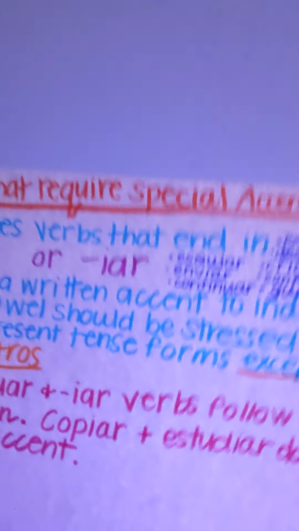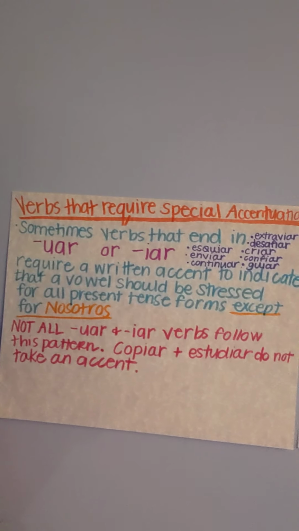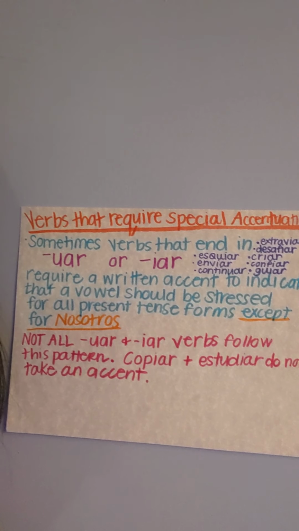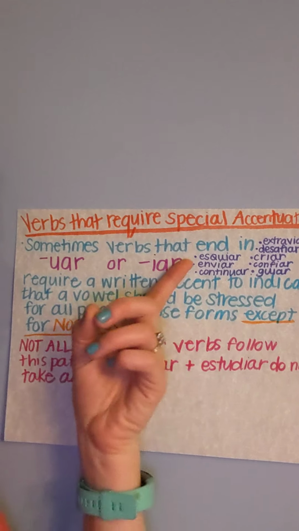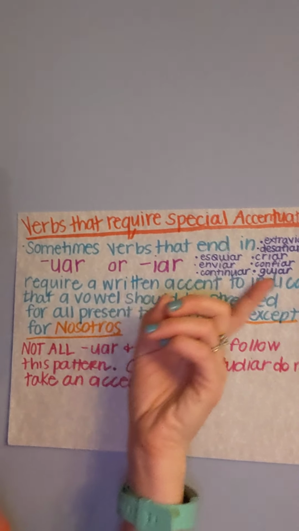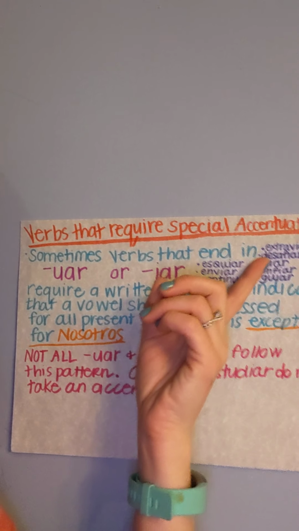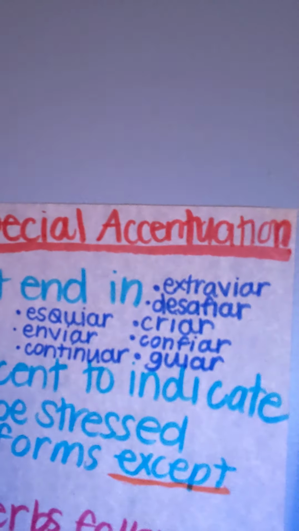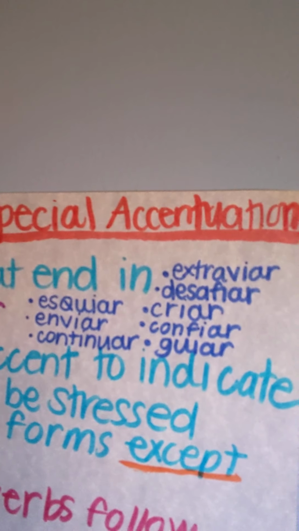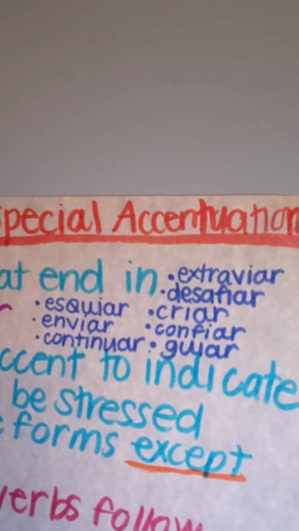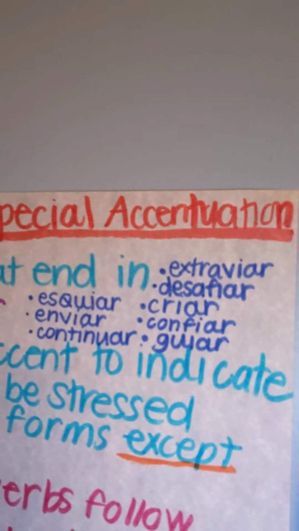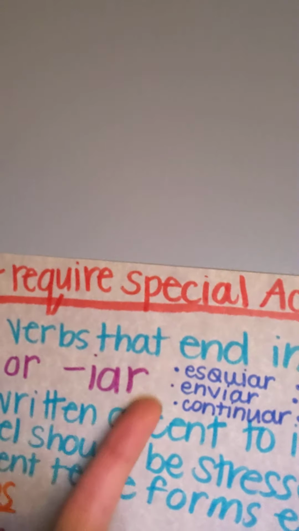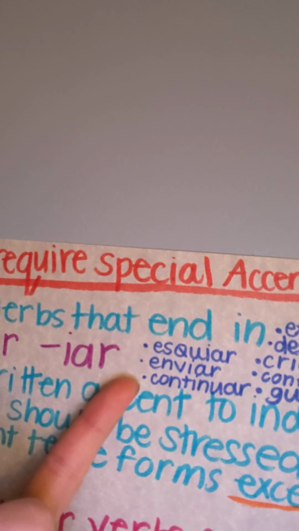So the first cosa aquí that we have, we are going to talk about verbs that require special accents. Sometimes verbs that end in UAR or IAR, and a list of these verbs would be like esquiar, enviar, continuar, guiar, confiar, criar, desafiar, y extraviar. I'll zoom in for you to see those. These are some of the examples of your first conjugation group verbs that are going to take an accent in their present indicative conjugations. Your textbook is going to focus strongly on these first three here. So, esquiar, enviar, y continuar.